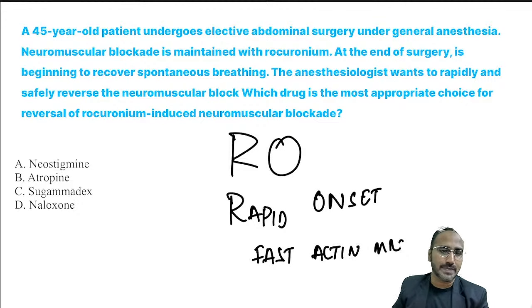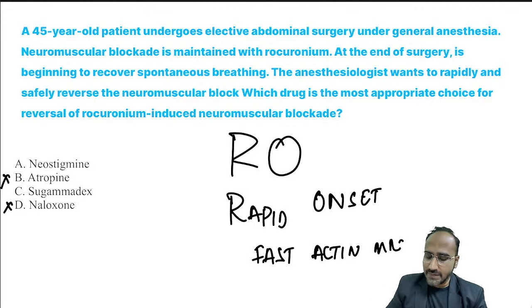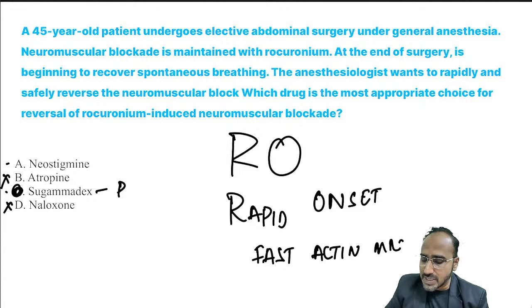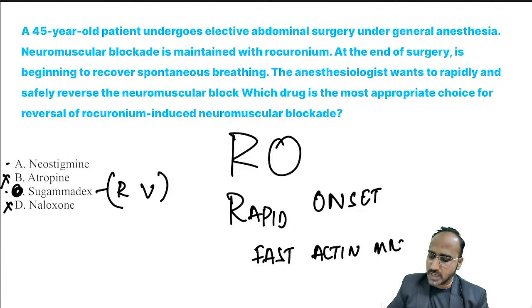For rocuronium-induced muscle blockade, what can be given? Neostigmine, atropine, naloxone. Naloxone and atropine I directly rule out. Why? Because atropine is not used as a muscle reversal. Atropine is used with neostigmine, but not by itself. Now we are left with neostigmine and sugammadex. I can use both for the reversal. But if I have the best, why shouldn't I use it? So the best is sugammadex. It's a modified gamma cyclodextrin, which is commonly used against rocuronium and vecuronium. But remember, neostigmine can also be used.